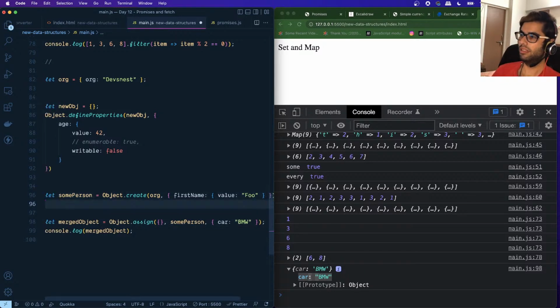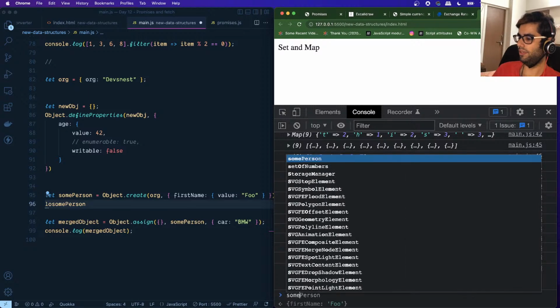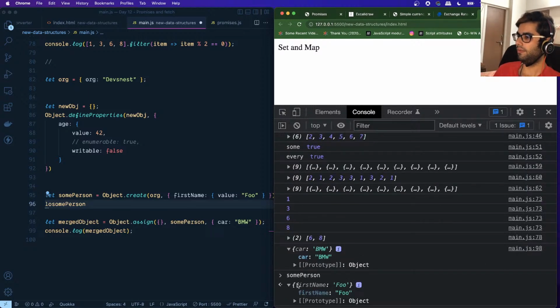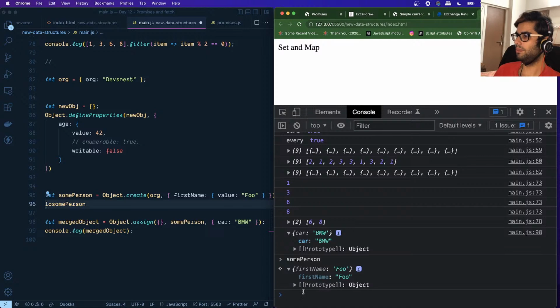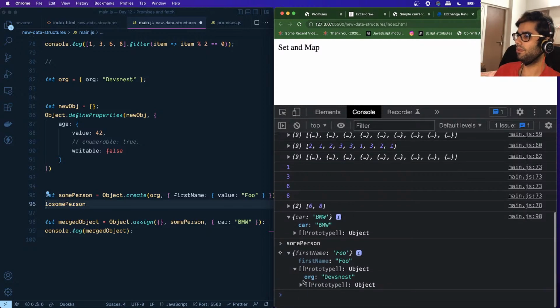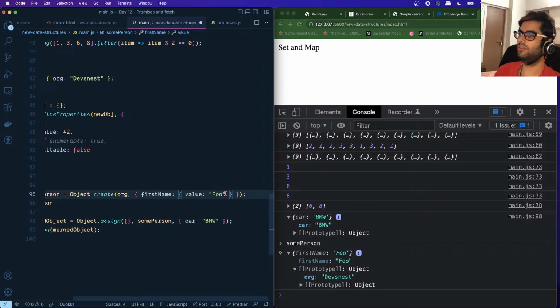Let's just view it over here to save time. Some person has the property first name, and its prototype has the org. Now whatever is available in the prototype is not enumerable, because it is not its own property. So it only merges those properties which are its own and which are enumerable. By default this is false.